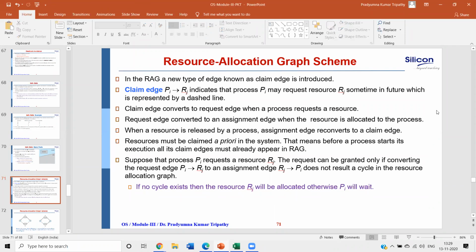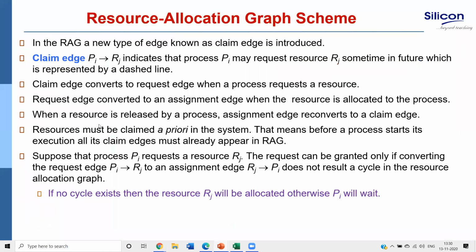So if there is an edge from Pi to Rj, that means Pi may request Rj. The claim edge is converted to a request edge whenever a process requests a resource. The request edge is converted to an assignment edge when the resource is allocated. Try to understand these two.